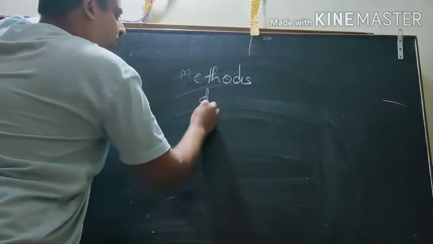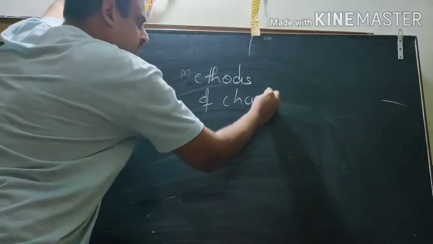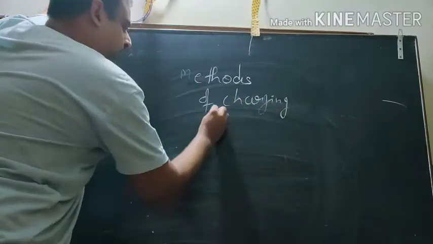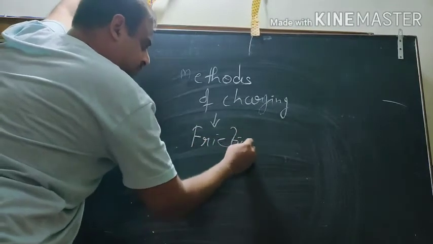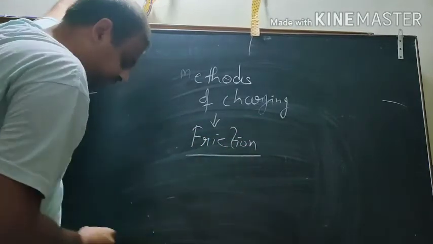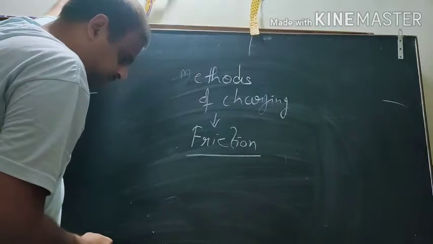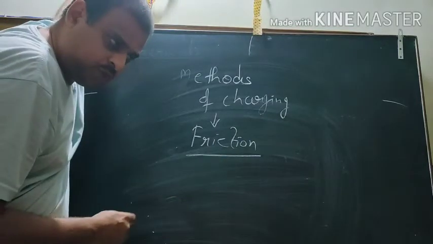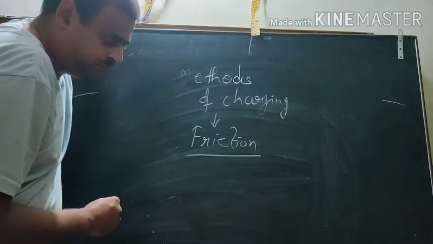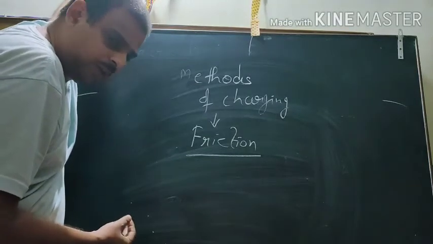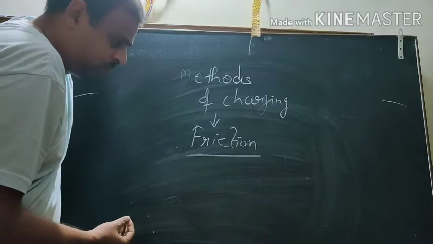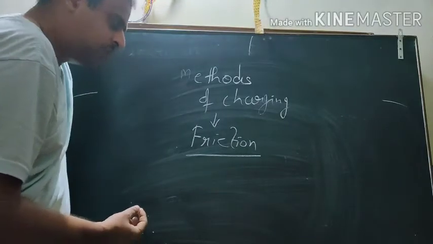So, methods of charging. The first method of charging is friction. During a thunderstorm, what happens to the clouds? Lightning is observed. Why is lightning observed?